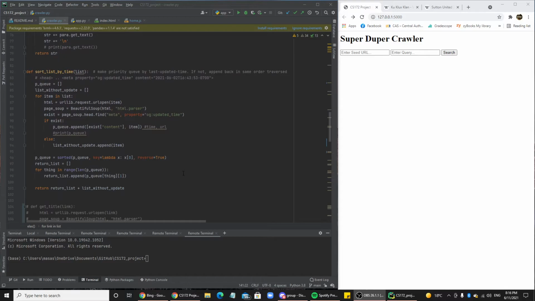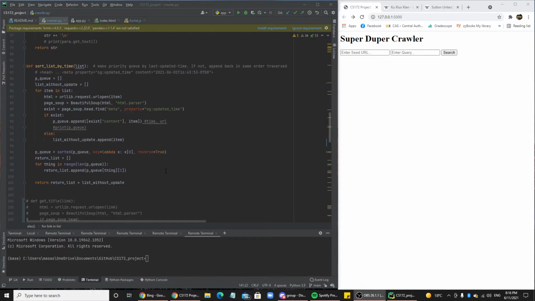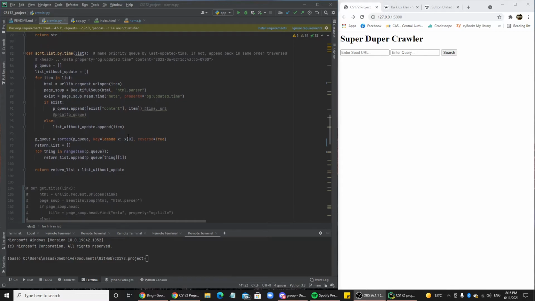This sort list by name function takes in our list of URLs, and then we check the date the page was last updated. We'll append the most recent update to the front of the queue, and anything less than it will be appended to the end. If it doesn't have one, it'll just append in the order that we crawled.